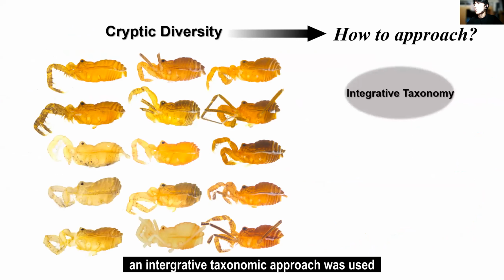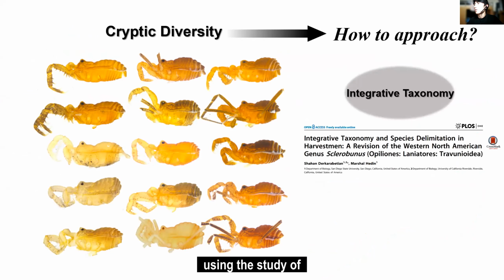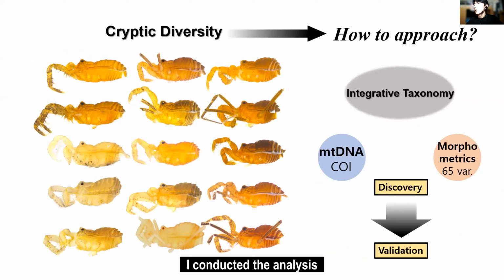For this, an integrative taxonomic approach was used for deeper investigation, using the study of Derkarabetian and Hedin in 2014 as a reference. I conducted the analysis using mitochondrial COI gene sequence and morphometric data with 65 length variables.